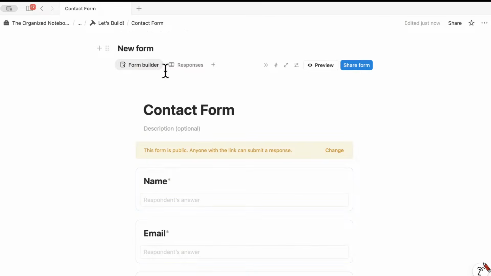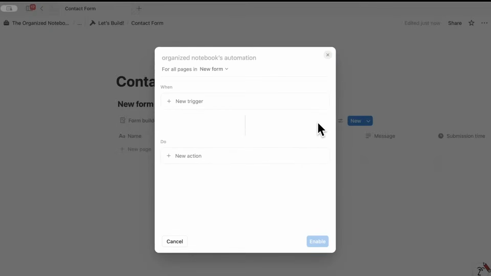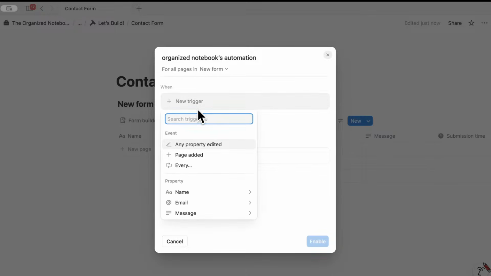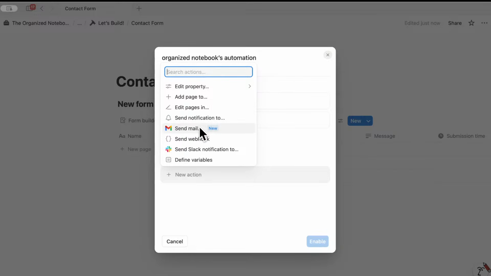So before Notion Forms, you always had to use a third-party tool for that. But now it basically works similar to a Notion database. So you would be able to collect all of your answers in this database. But not only that, if you have the ability to use the automations, you can even add automations so that you would get notified with an email when someone fills out the contact form.